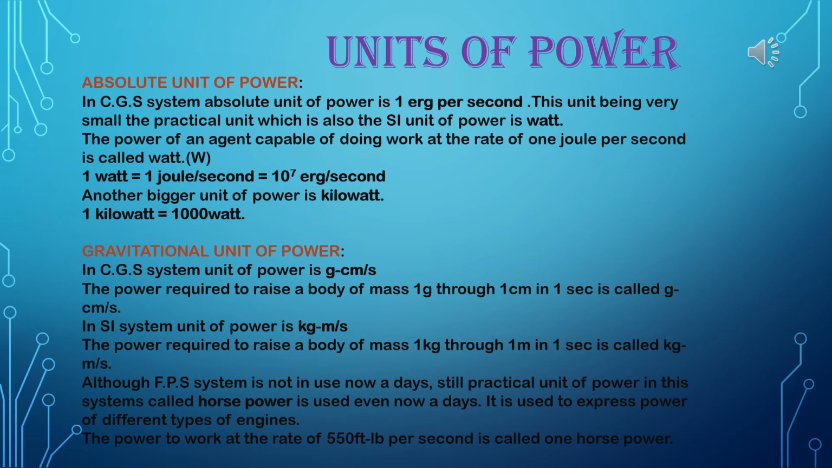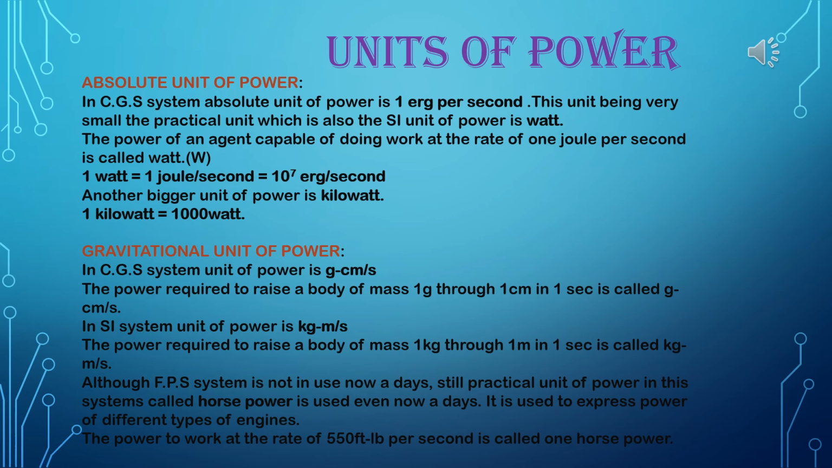Like work, power also have two types of unit. One is absolute unit and second one is gravitational unit. So in absolute unit, CGS system and SI system are there. So in CGS system, absolute unit of power is 1 erg per second. This unit being very small, the practical unit which is also the SI unit of power is watt.